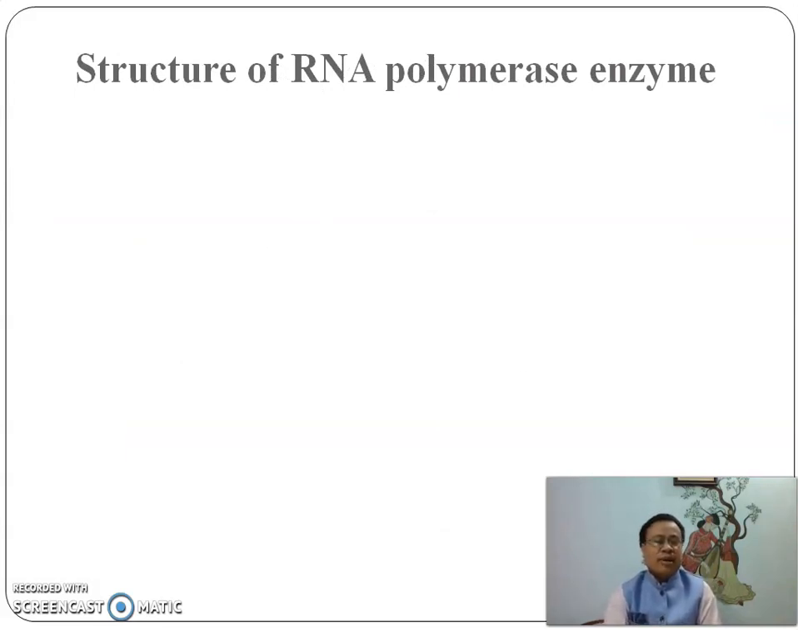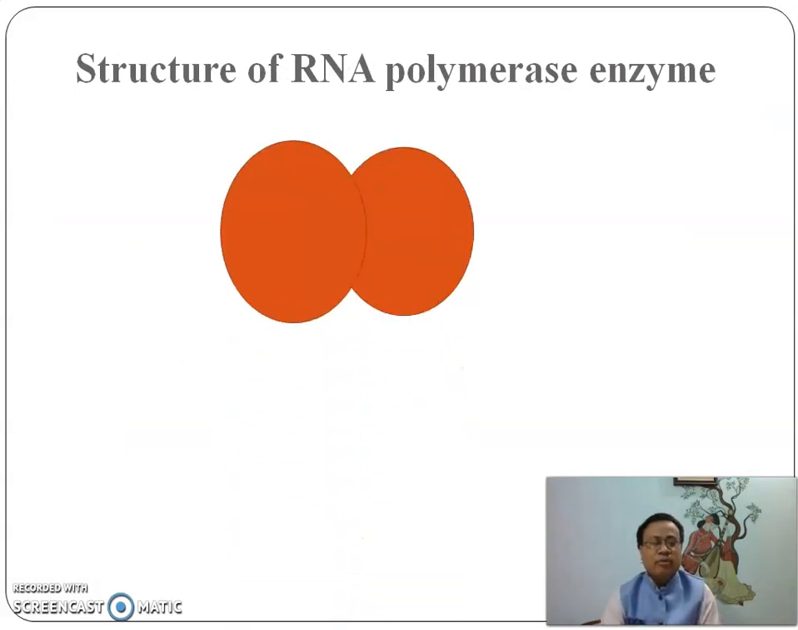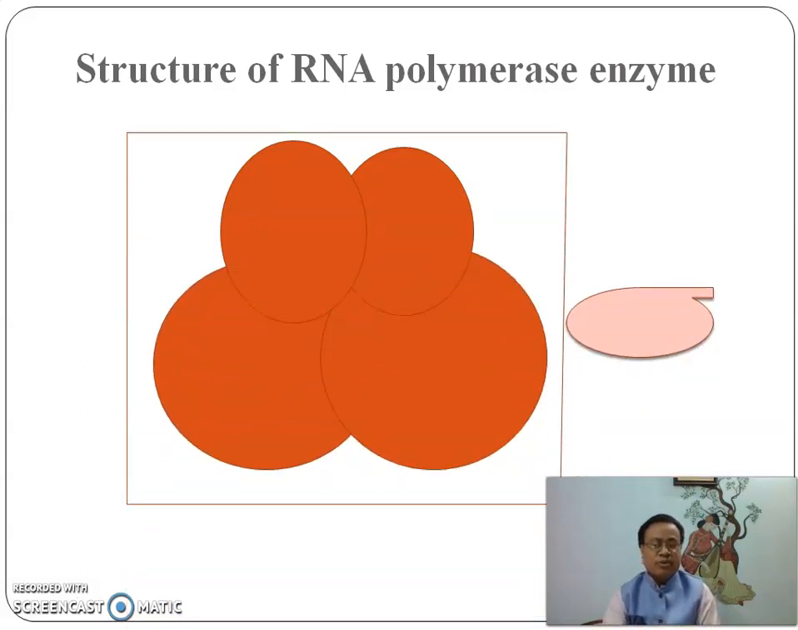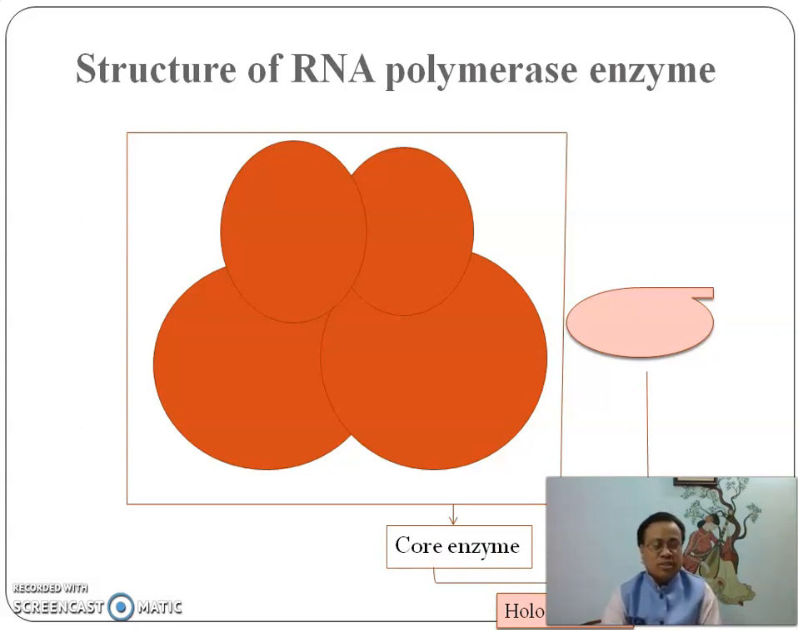Let us see the structure of RNA polymerase enzyme. RNA polymerase enzyme has 4 subunits and 1 sigma factor. Until the sigma factor binds with the RNA polymerase, RNA polymerase cannot initiate the transcription process. The core enzyme part is called RNA polymerase, that is the 4 subunits, and with the sigma factor altogether, this enzyme complex is called holoenzyme. That is the figure of RNA polymerase of E. coli.